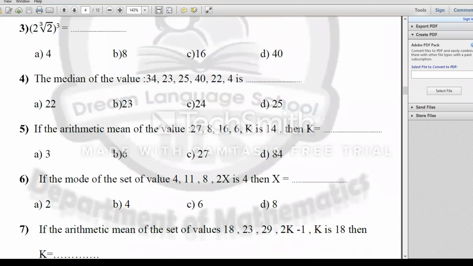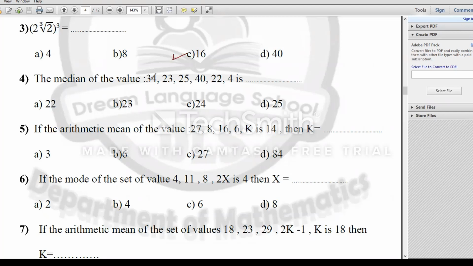We are in number 3 now. I think it's a very easy problem. You can make it by your calculator. 2 cube root of 2 to the power of 3. Then I will distribute the root. It would be 8 times 2. It will be 16. I think it's very easy.